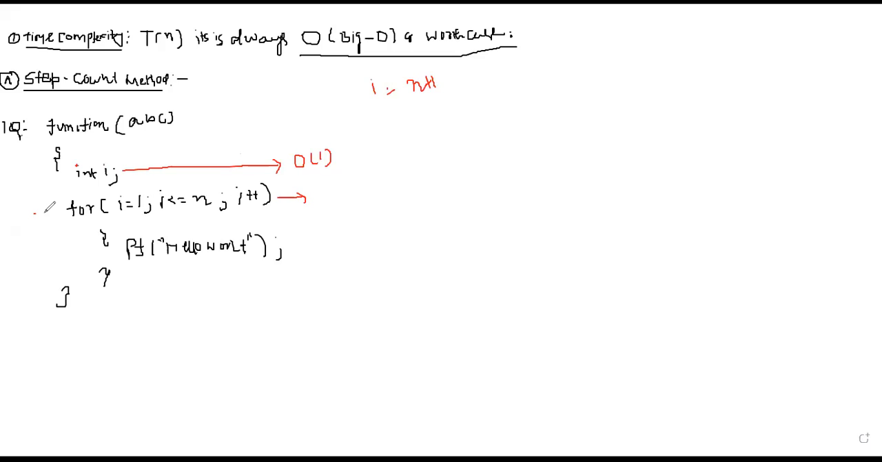So how many times is this for loop checked? The for loop is checked n plus 1 times. Is it clear why I have written n plus 1? Yes, sir. It will be true for n times, and whenever i equals n plus 1, the condition will be false. So it is checked n plus 1 times. Now how many times will this printf be executed?